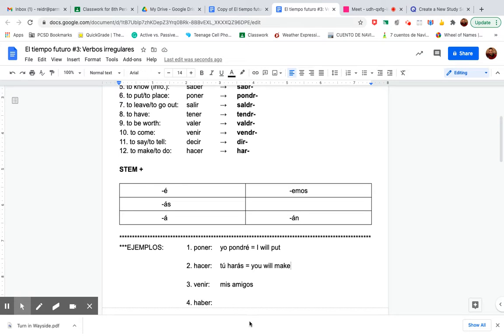Okay, another one, mis amigos. Okay, remember, like I said, you scroll up to the top every time. You do not say venirán. Okay, that is wrong. You look up here at the stem. Venir, it's vendr-. So vendr-, my friends. So that's this one. Vendrán. And you write it in English. My friends might come or will come, whatever you want to write there.